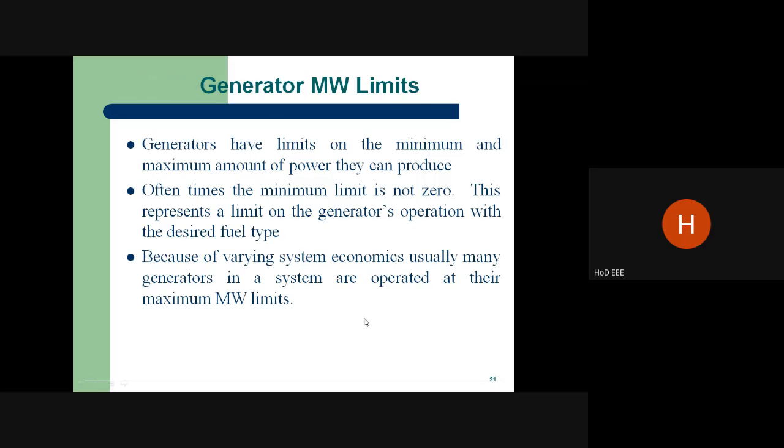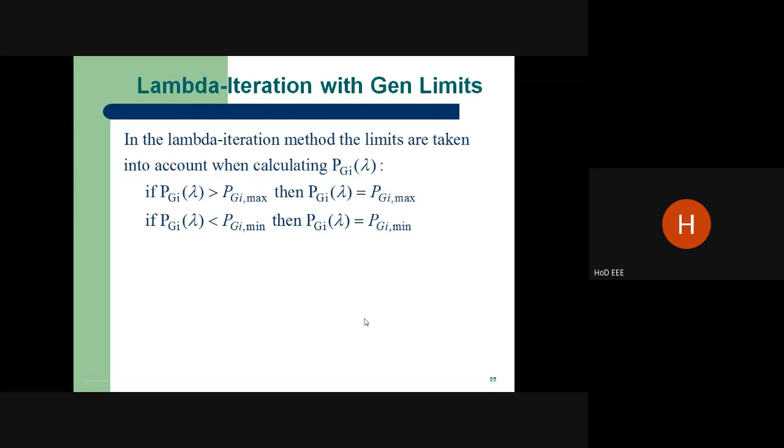Till now we have seen the problem without generator constraints. If there is a generator constraint, you can put it there. What is meant by generator constraint? The generator should be able to generate a minimum value of something and a maximum value of something. That is called an inequality constraint. That can also be considered.